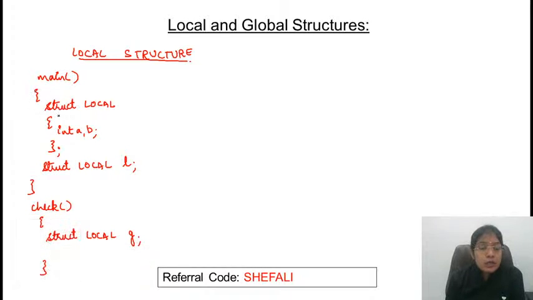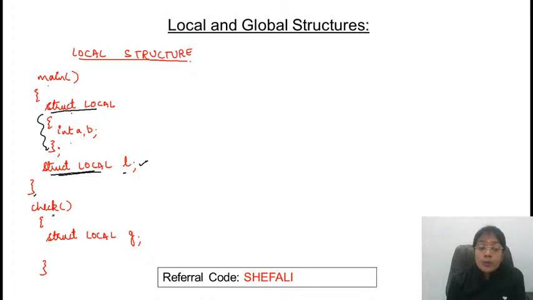If you observe here, first of all, the user defined data type struct local is defined. It is ended with the semicolon. This is defined inside the function main. Main function में है, but when you are making a call, you are using some data type inside the same function, that is local. So obviously that is fine. But its scope gets over by the end of this block.